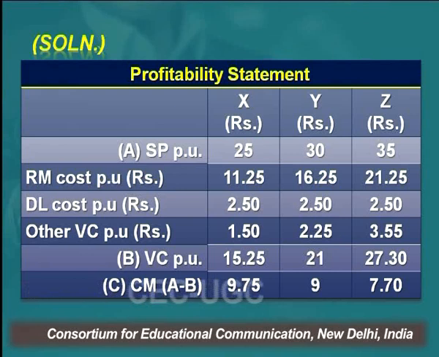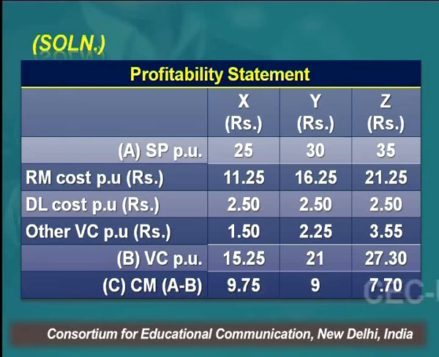Similarly, you can calculate Y. What you have done is nothing but add the 3 costs that are given, right? Raw material cost, the labor cost, and other variable costs. So 16.25, 2.50, and 2.25, that is the variable cost of the Y product. Similarly for Z. So the variable cost of the 3 products is 15 rupees 25 paisa for X, 21 rupees for Y, and 27 rupees 30 paisa for Z. We have just added the three costs which are given in our example.